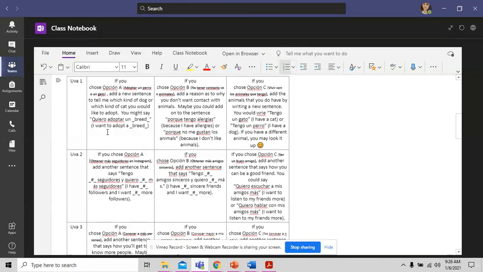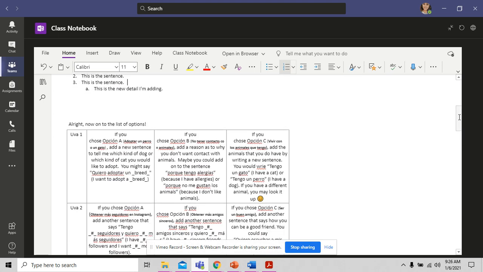And we're going to do number 1 together. So we're all going to do number 1, so that really means you only have to do 5 more sentences. In each of these, it says if you chose option A, if you chose option B, if you chose option C, and then in bold, in really tiny print, it says what the options were. That way you don't have to go back and forth between this document and your old document trying to figure out what on earth you had chosen. So I really tried to make this as easy for you as possible.